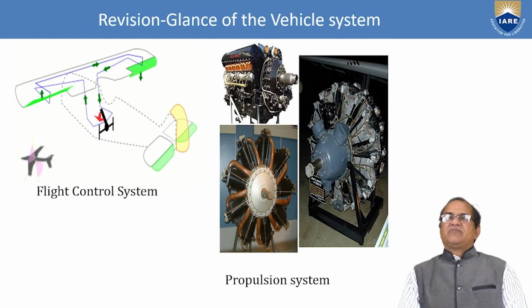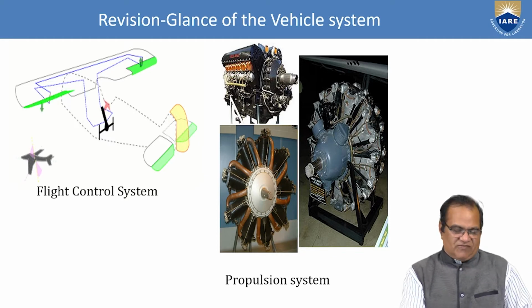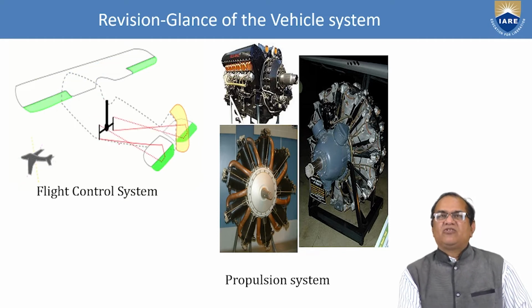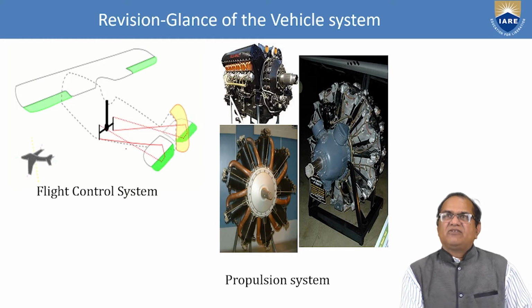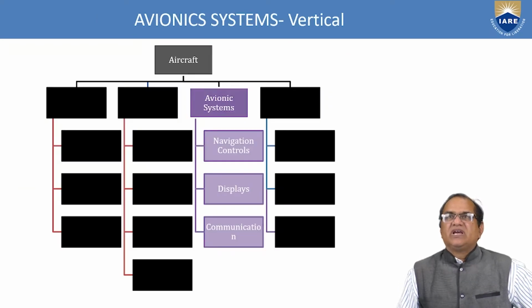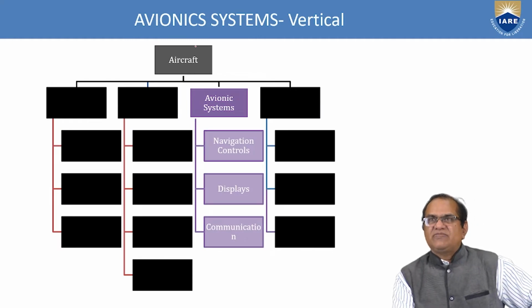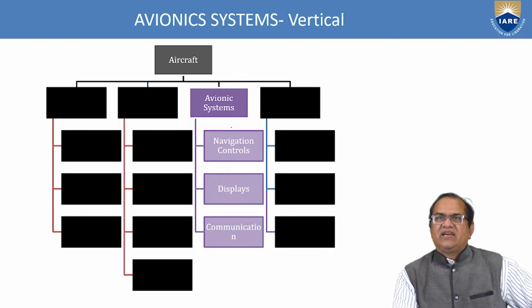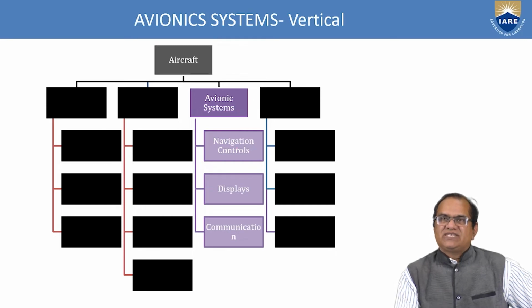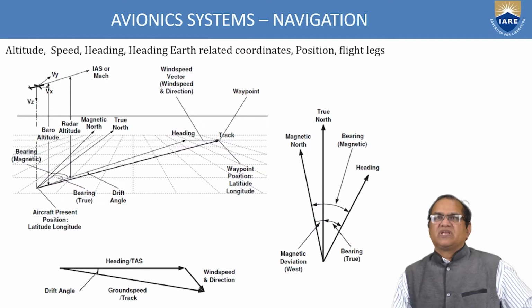I have also discussed this vehicle system. It consists of the flight control system, and we have the 3 primary controls which I discussed. Then we have the reciprocating engine here, and today I am going to discuss the avionics system. Here we can see the avionics system: the navigation, control, display system, and communication system, which is shown here.